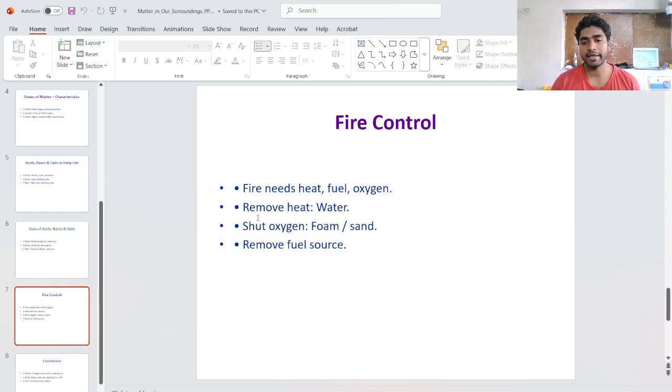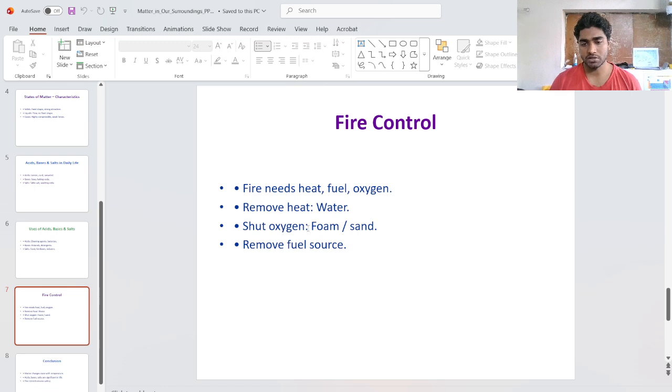Then remove heat with water. This is the remedy for reducing heat: pour water to remove the heat. Then shut off oxygen with foam or sand. These are the three remedies for fire control.